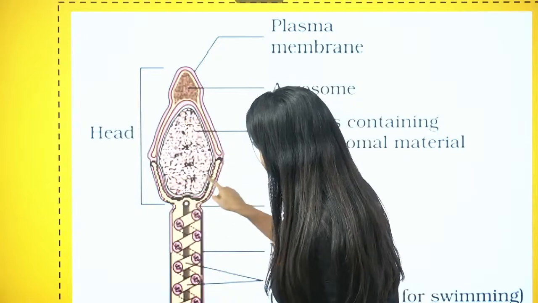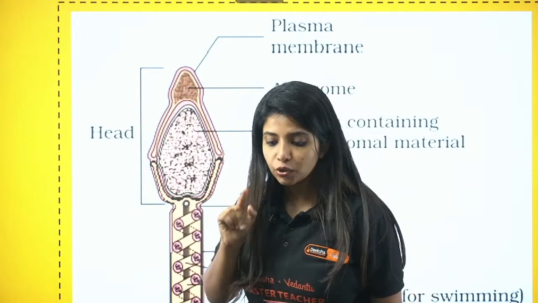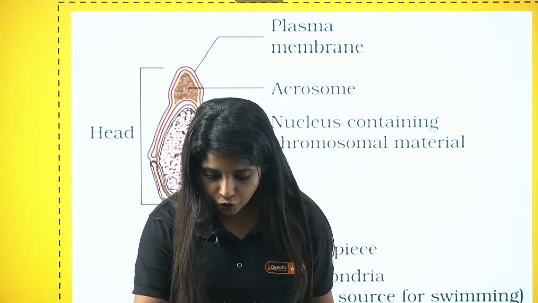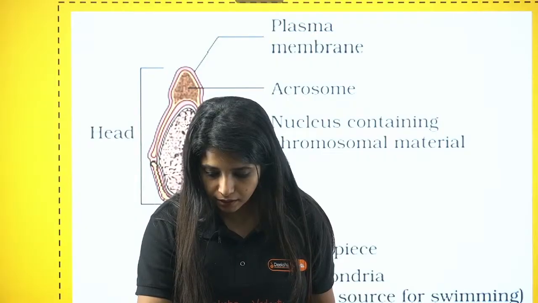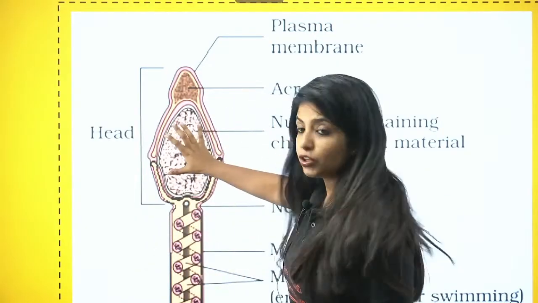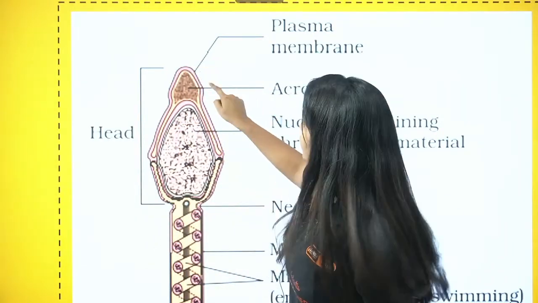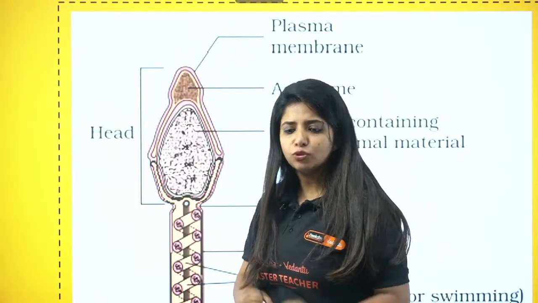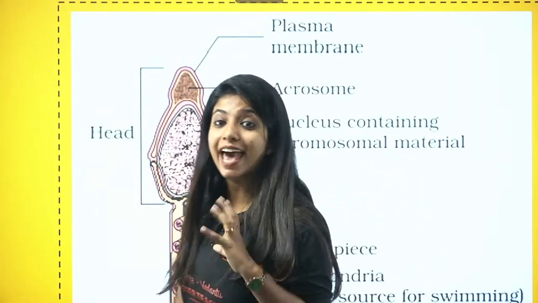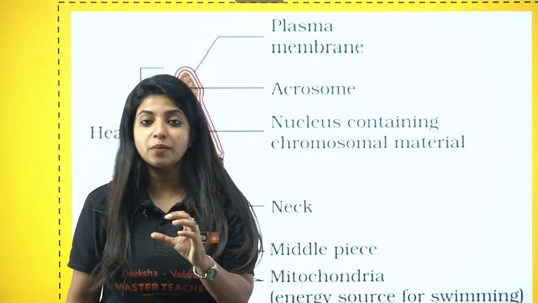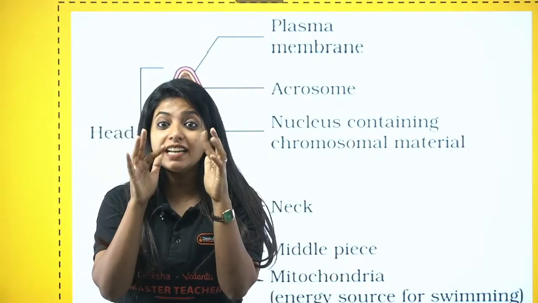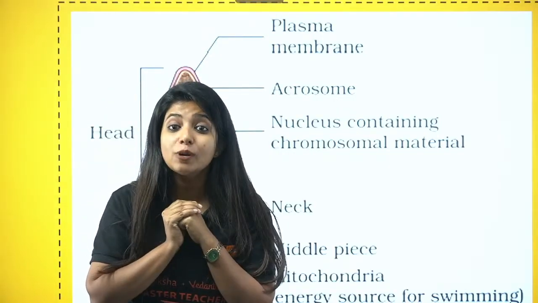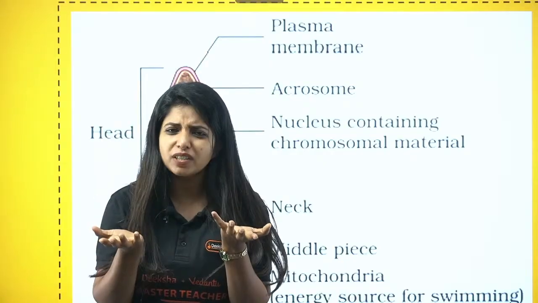This big thing that you see over here is actually the nucleus. Okay, it is going to be nucleus. Yeah, it is the nucleus. At the top of it, over here, you have one very, very important thing, and it is known as acrosome. Why it is super important, ma'am? Basically, this contains enzymes. I'll say hydrolytic enzymes. What is the use of this particular enzyme, ma'am?